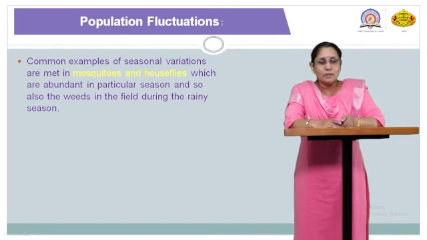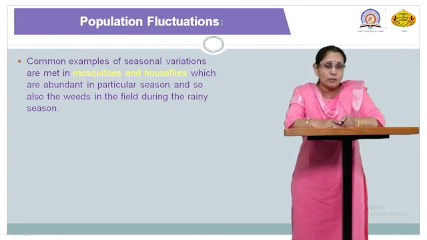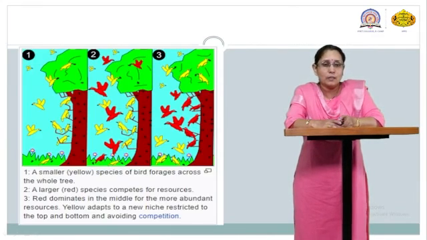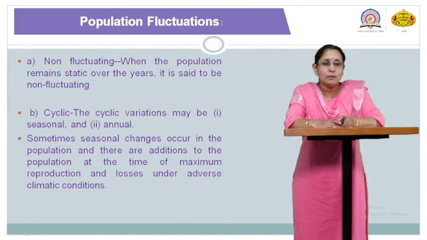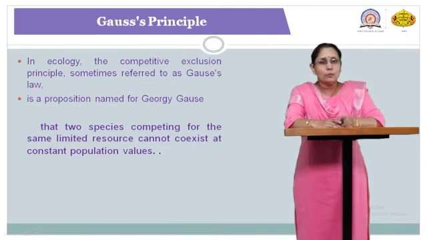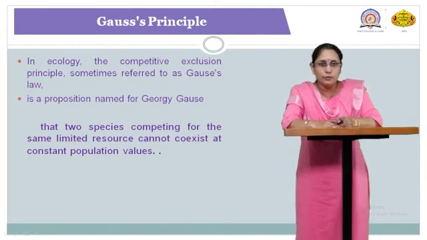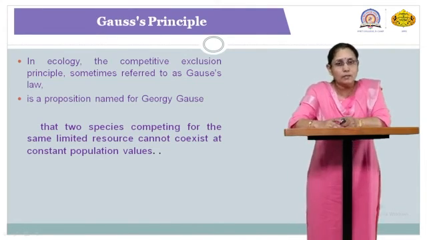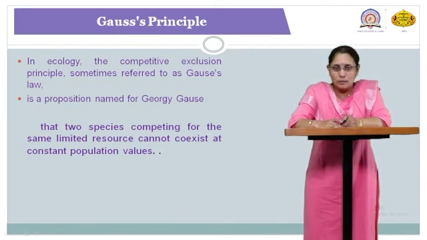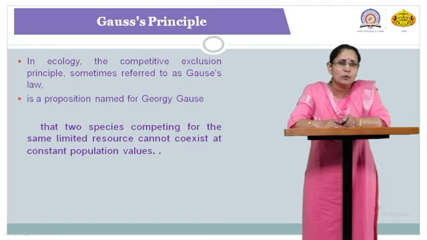Sometimes there is no such fluctuation. For this you can take the good example of human beings, and for cyclic type of fluctuations, you can take the example of mosquitoes and houseflies. Then, related to the availability of food, nutrients and any type of habitat or ecosystem, there is one principle we are going to discuss here. That principle is called the Gauss principle. So what does this Gauss principle tell us?